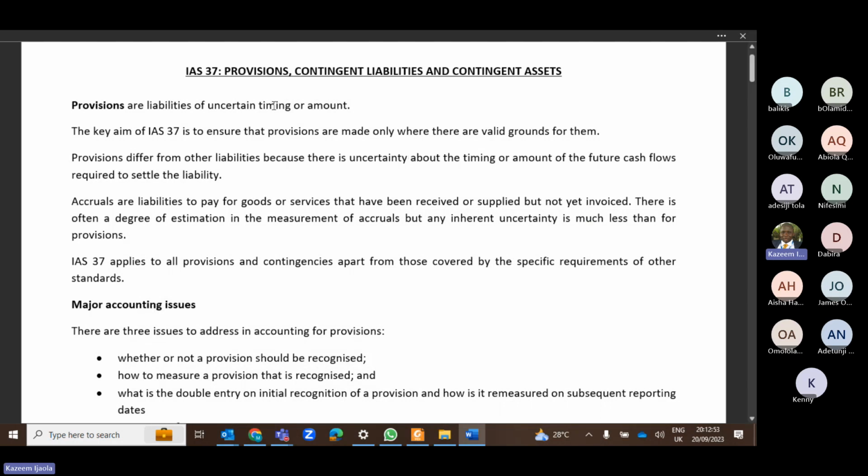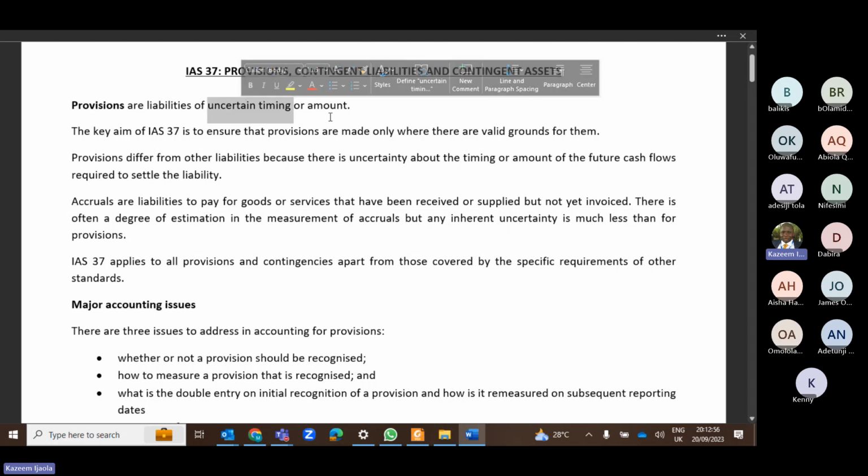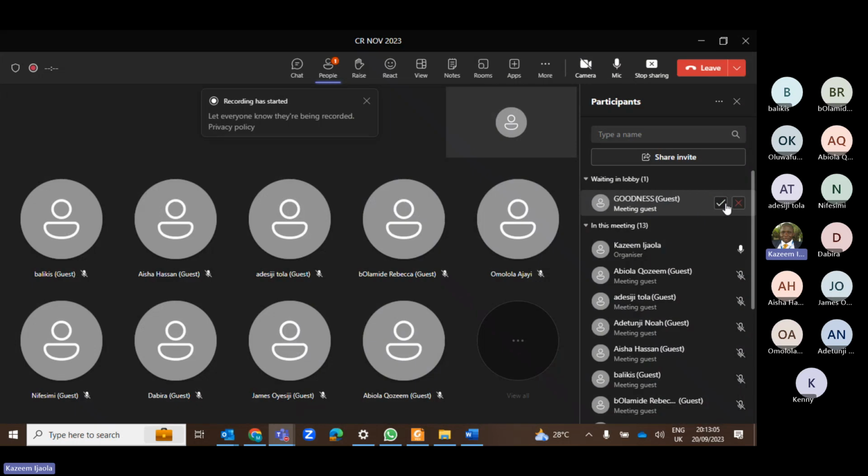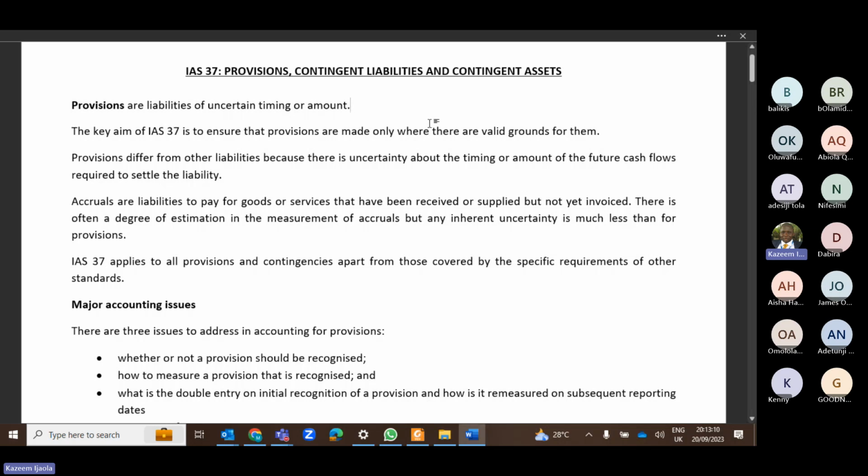As I was saying, that is a provision because of two things: number one, the uncertain timing, and number two, the amount. You don't know the exact time that the outflow will be incurred, however you can predict or guess. Likewise, you don't know the exact amount, however you can give a reliable estimate. So provisions are basically liabilities of uncertain timing or amount.